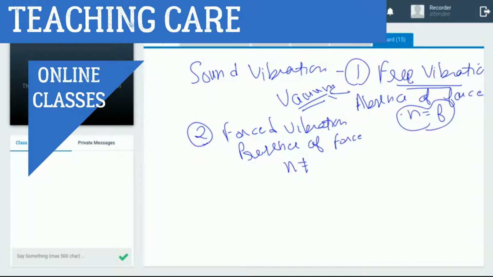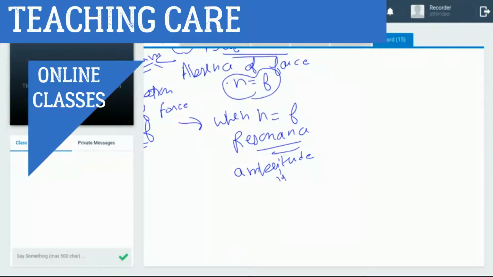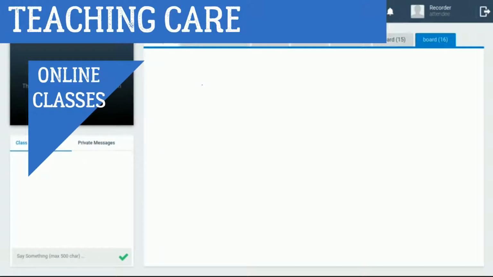When the natural frequency is not equal to the applied frequency, there is no resonance, but when the natural frequency is equal to the applied frequency, it is known as resonance. In resonance, the amplitude is high, and the sound becomes louder during resonance. This is important.